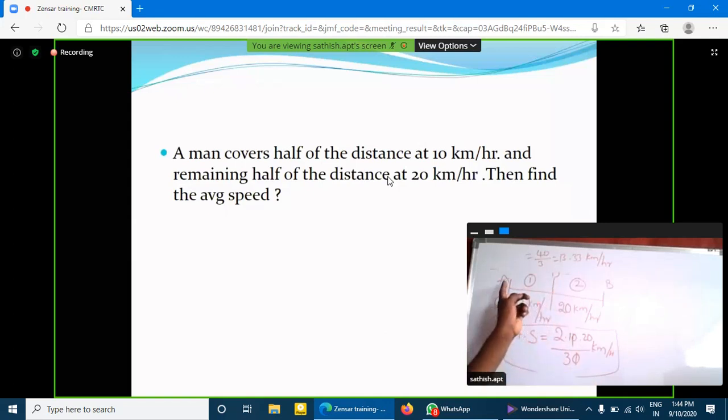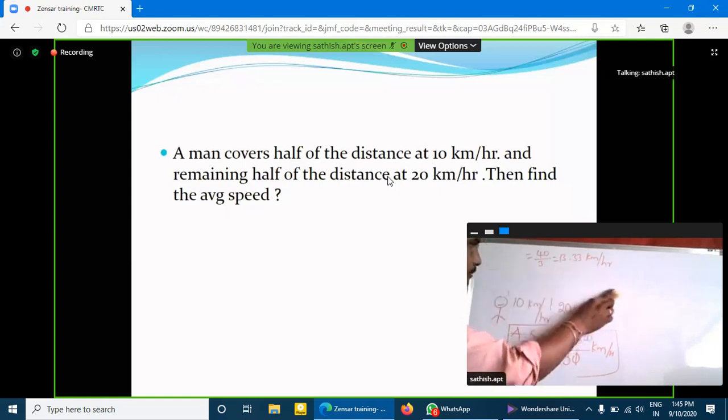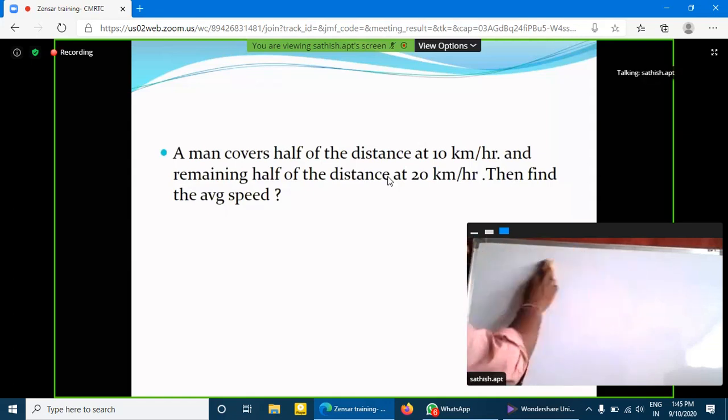Okay, so here two half of the distances. A man covers half of the distance at 10 kilometers per hour and the remaining half of the distance at 20 kilometers per hour. Otherwise, a man covers two equal distances at 10 kilometers per hour and 20 kilometers per hour. These three cases are the same. Clear? Same method. 13.33 kilometers per hour.